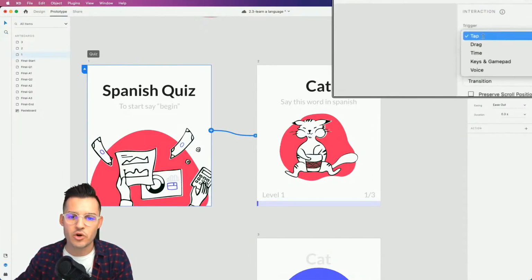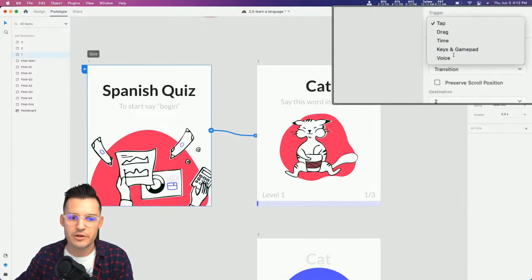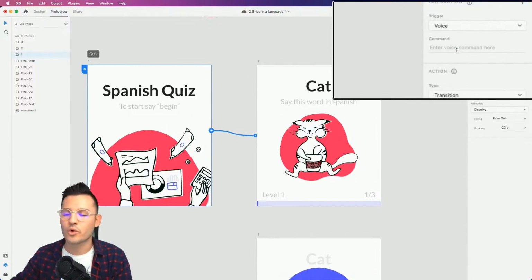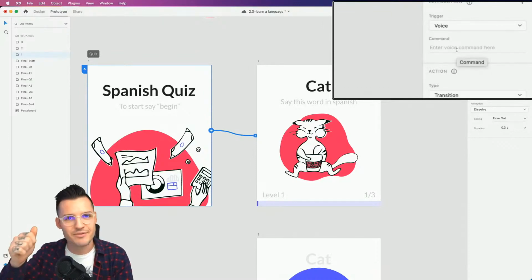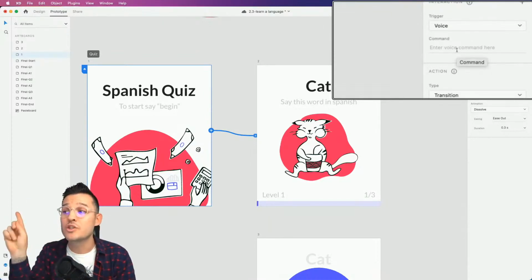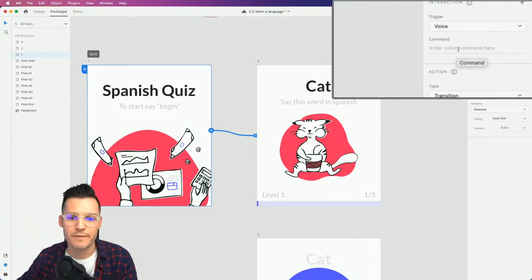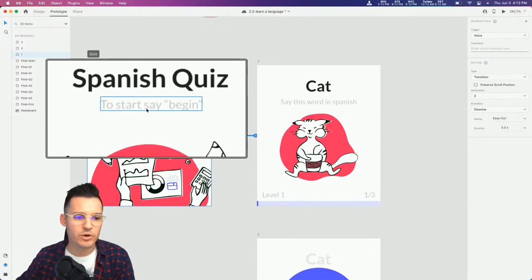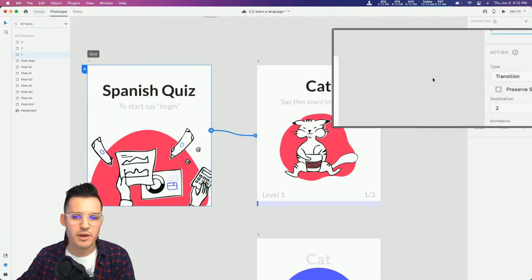Okay, so we selected the entire artboard, we wired it over to the next artboard, and then we're going to change our trigger type from tap all the way down here to voice. And we're always going off of the previous command to get from A to B, to the far one, right? So what did we need to say? It said, well, to start, say the word begin.